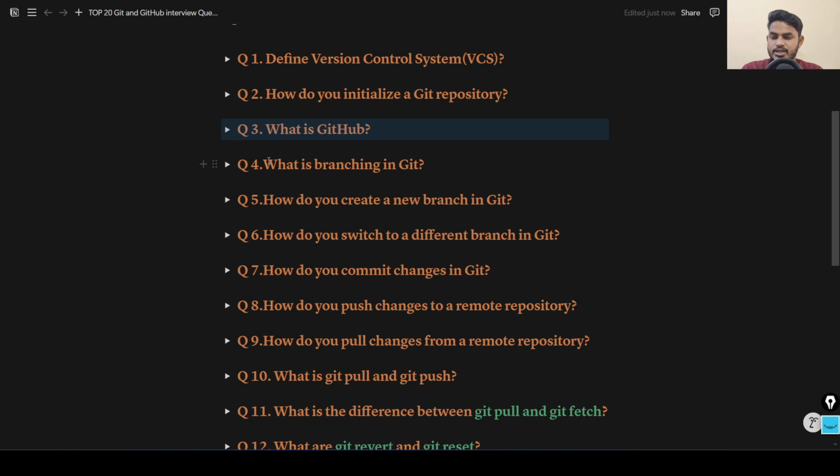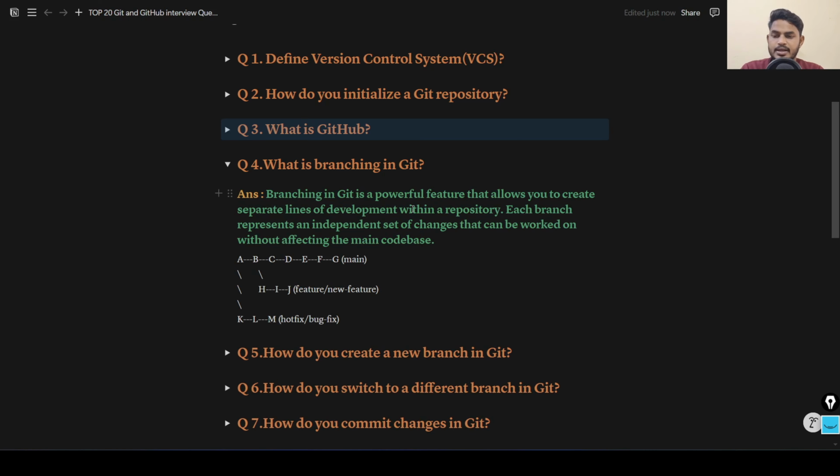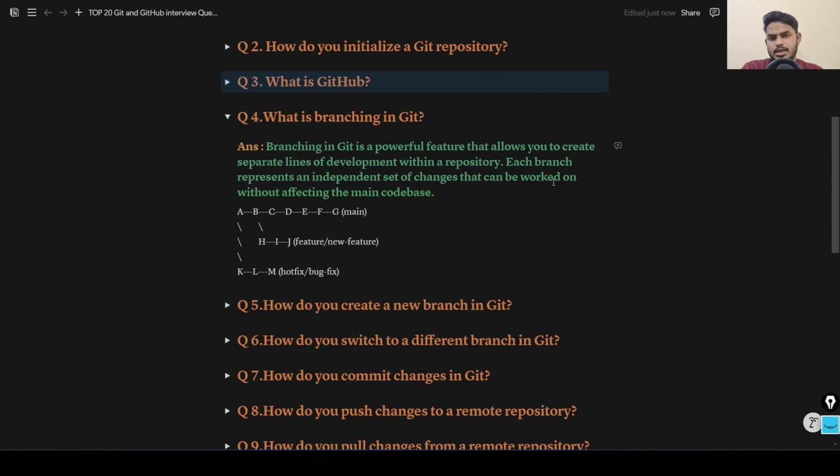The fourth question is: what is branching in Git? Branching in Git is a powerful feature that allows you to create a separate line of development within a repository. Within a repository you create a separate line that is called a branch. Each branch represents an independent set of changes that can be worked on without affecting the main code base.